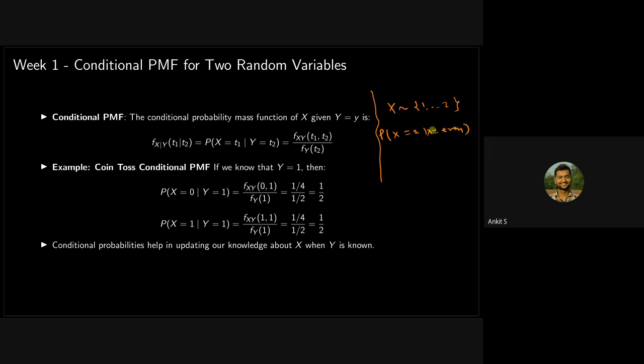So this is one example where you are representing the probability that you want to calculate as well as the event on which it is conditioned. Both are in terms of x. So this is an example of a conditional probability in terms of a single random variable. But here we have different random variables on both sides. So x given y. So x is equal to t1 given y equals t2.